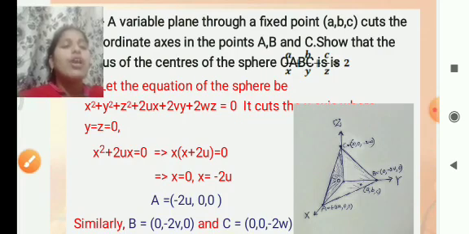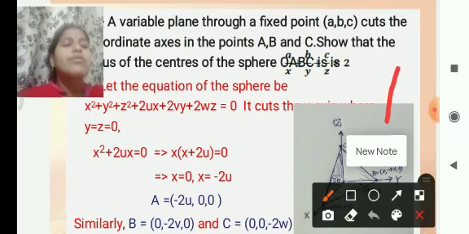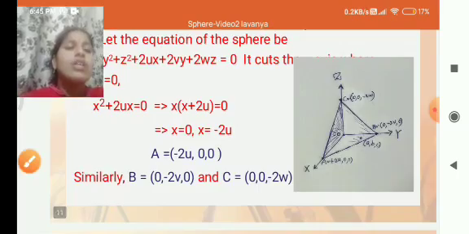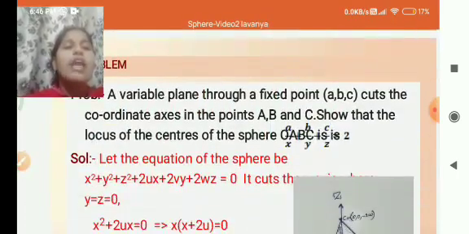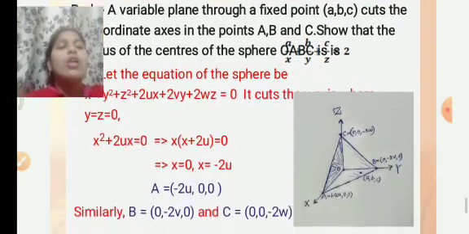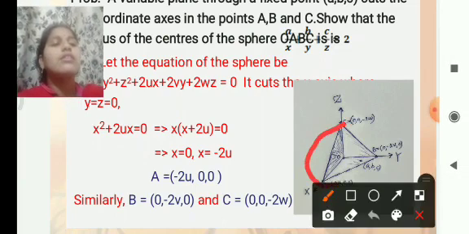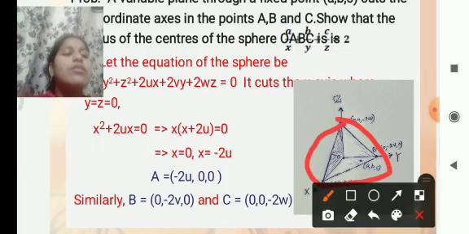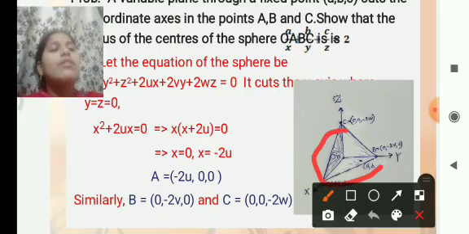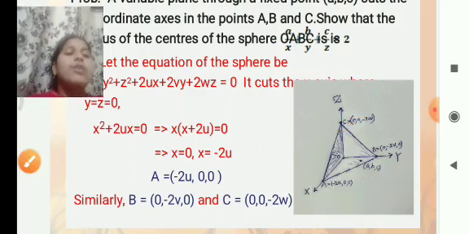Here is the fixed point (a, b, c), and the plane cuts the coordinate axes at A, B and C, so that the locus of the centers of the sphere is formed like this. This is the sphere.